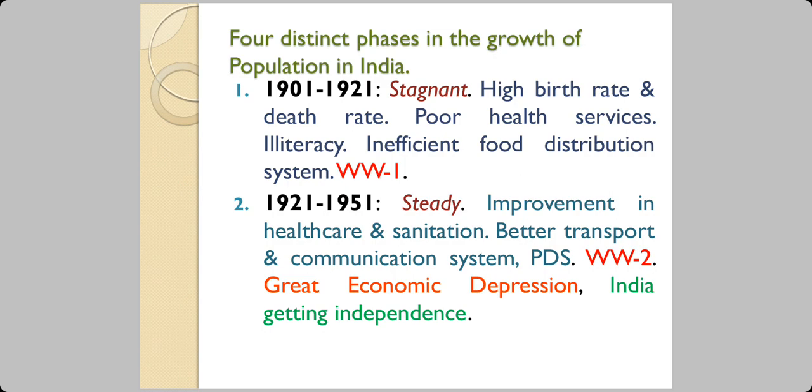Soon after independence, we had the 5-year plans coming, so that made an impact on the development of our country. That I've written in green here. So these are the three major events of this period. The good event was India getting independence. The unwanted events were the Second World War and the Great Economic Depression of the 1920s.